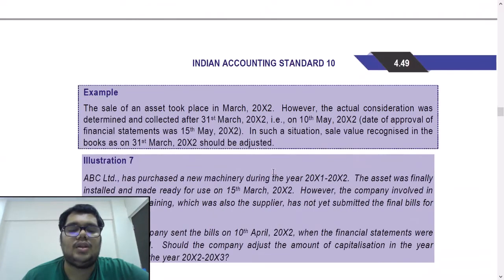Okay? Illustration 7. ABC Limited has purchased a new machinery during the year X1, X2. The asset was finally installed and made ready for use on 15th March X2. However, the company involved in installation and training, which was also the supplier, has not yet submitted the final bills for the same. So basically, you have already purchased it, but the purchase amount you do not know as on the year end. The supplier company sent the bills on 10th April X2 when the financial statements were not approved. So this is again an adjusting event. It is giving you only further evidence of conditions that existed as at balance sheet date.